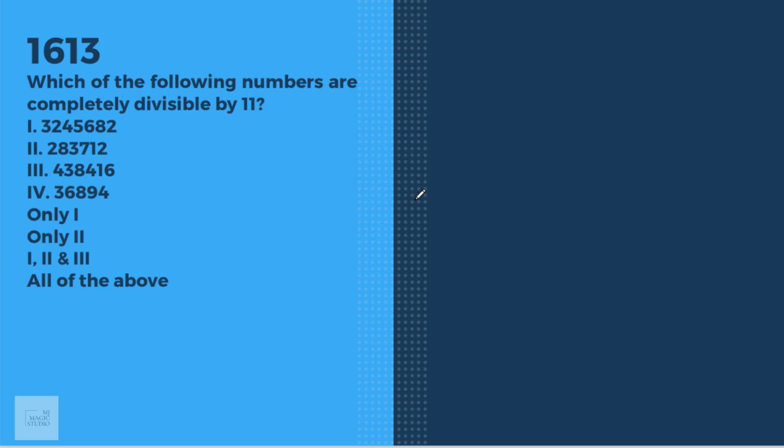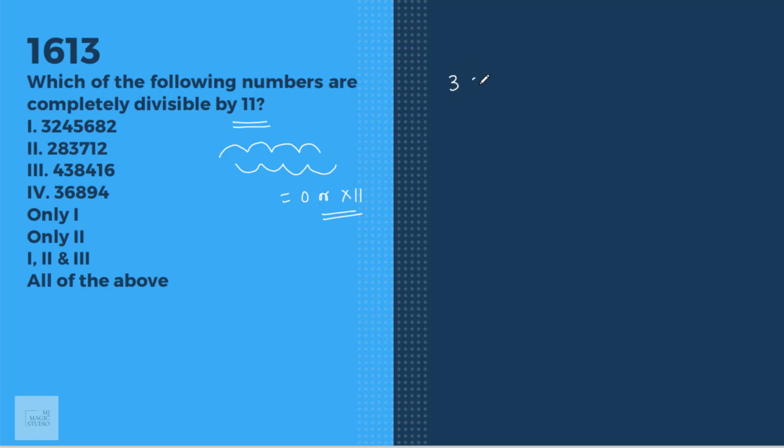A question from the divisibility rule. Here the question is, which of the following numbers are completely divisible by 11? We know the drill for 11: the summation of odd placed digits minus summation of even placed digits, if that is 0 or a multiple of 11, then the number is divisible by 11.